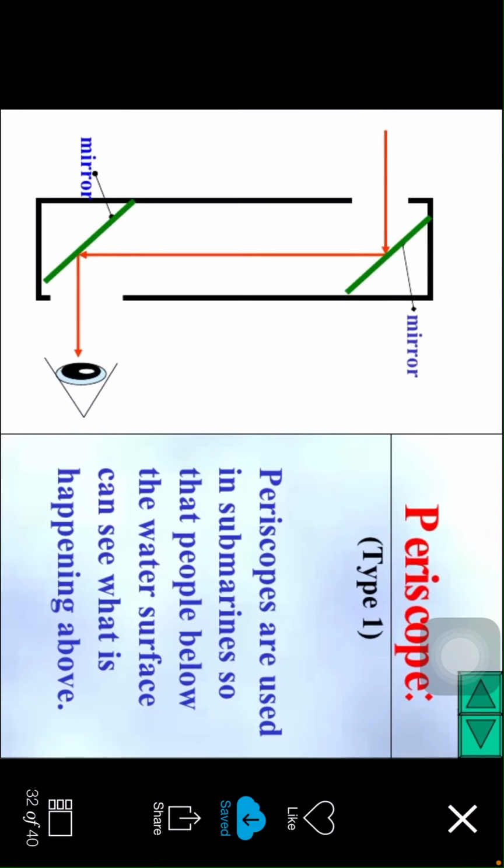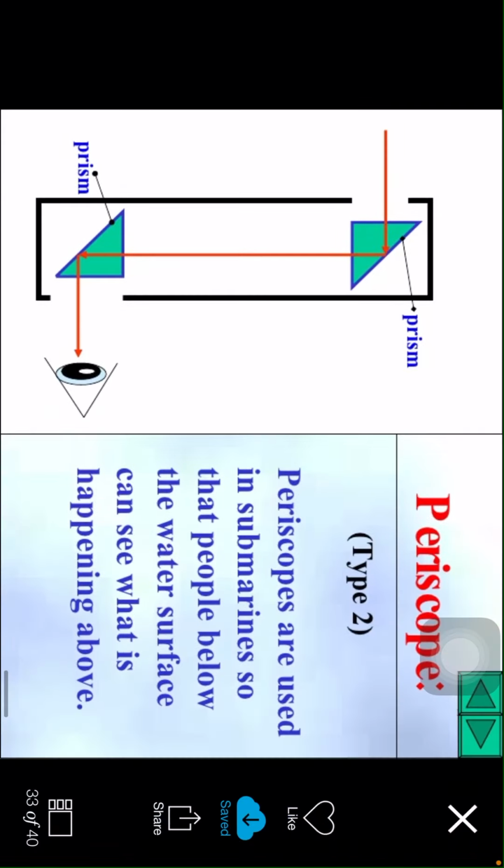Okay, periscope, children. Periscopes are used in submarines so that the people below the water surface can see what is happening above. Very important, these periscopes are used nowadays, especially army people are using this to see the enemies on the surface of the land by sitting under the trench of the land. They can observe the movements of the enemies or terrorists at the border of India. They can observe the movements of the terrorists by using a periscope, children.